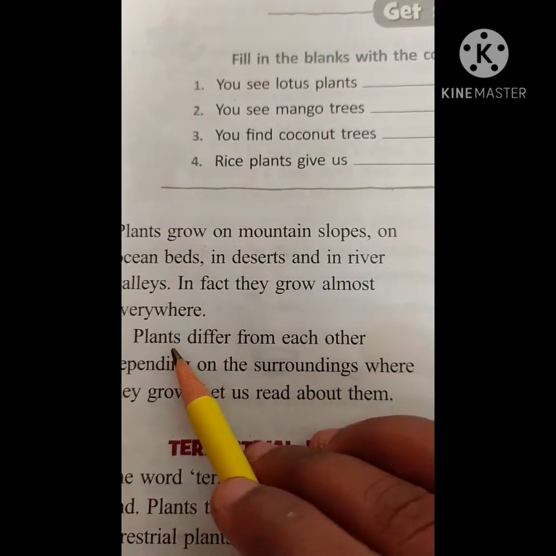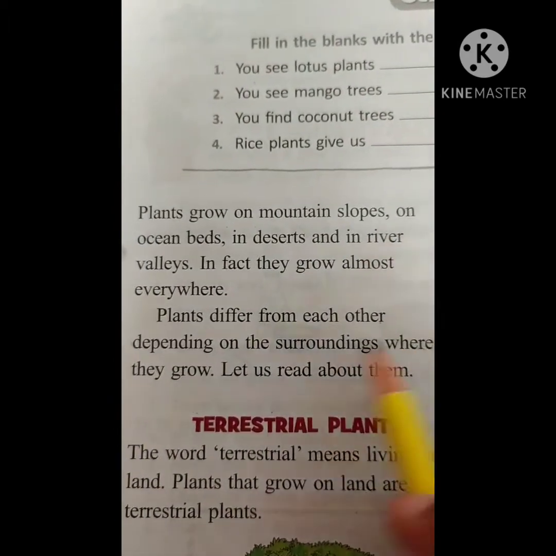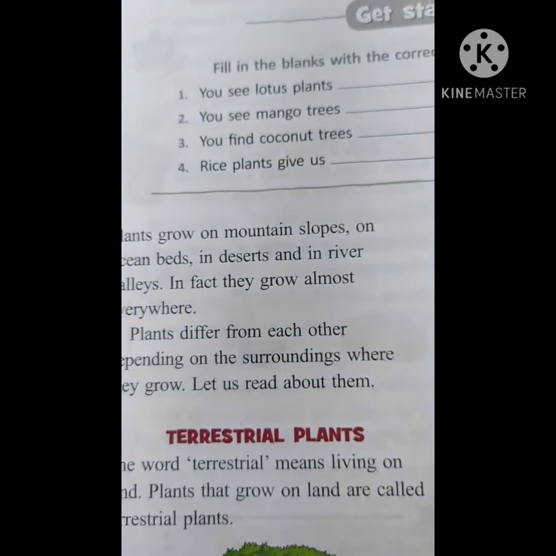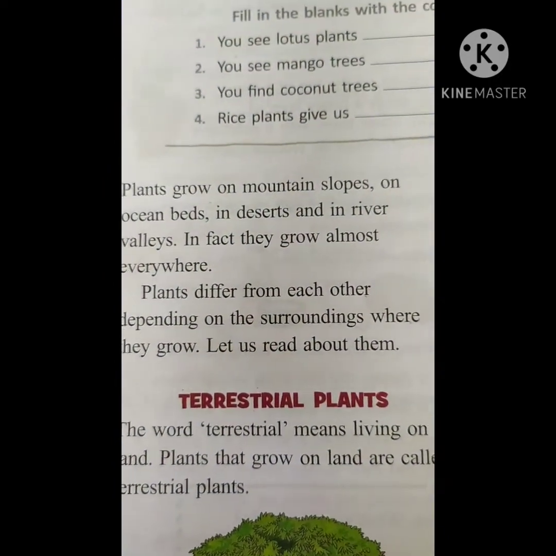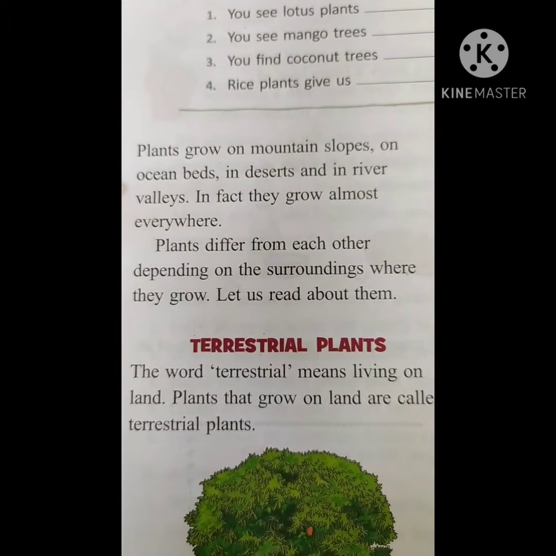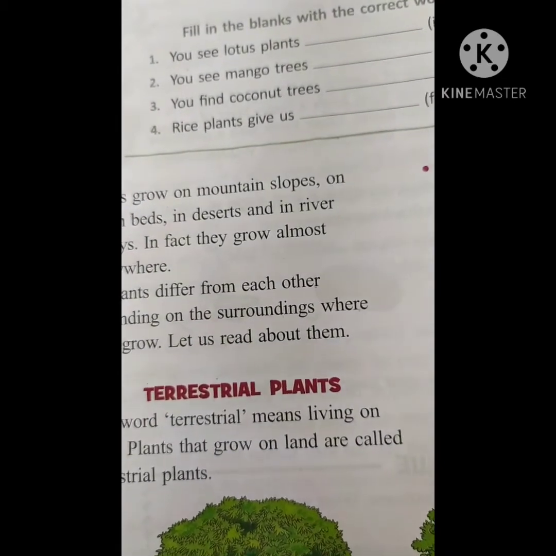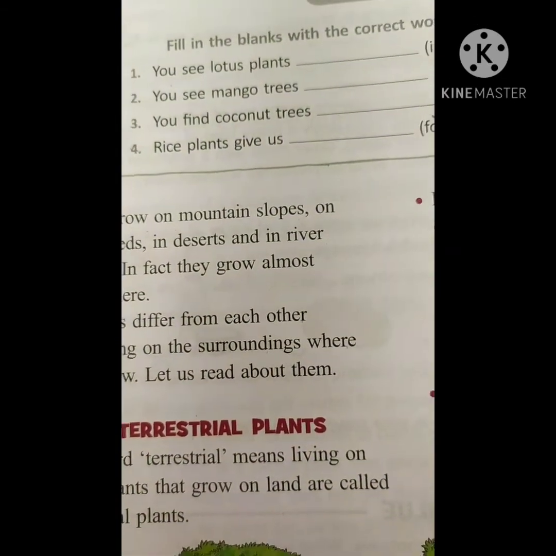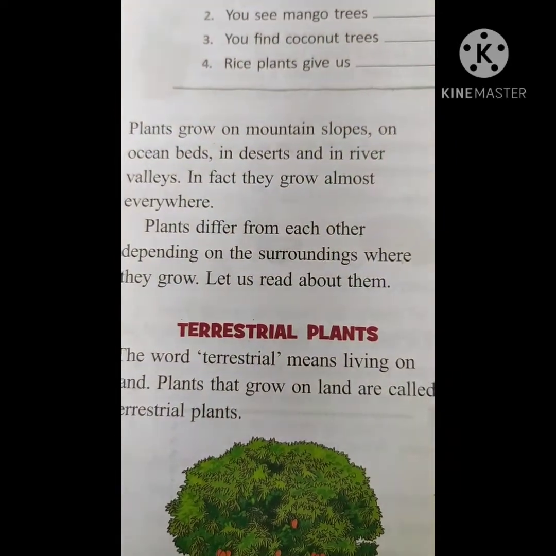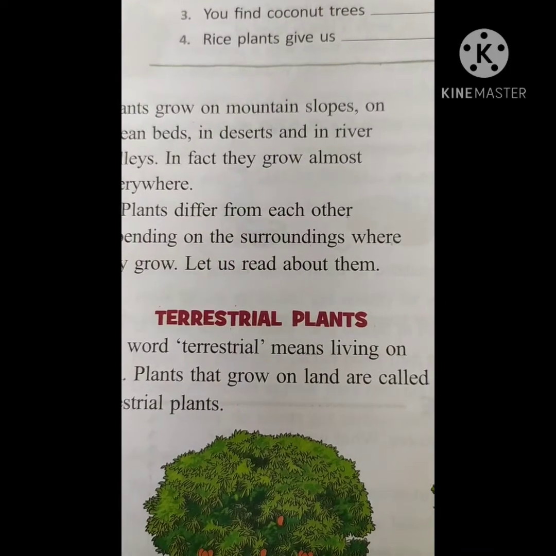Okay children, plants differ from each other depending on the surroundings where they grow. See, aquatic plants are not similar to terrestrial plants. It means the plants growing on the land are different from the plants growing in the water. So they are not all the same. Even we are also not the same, na children? Let us read about where they grow. So now we are going to learn about them.